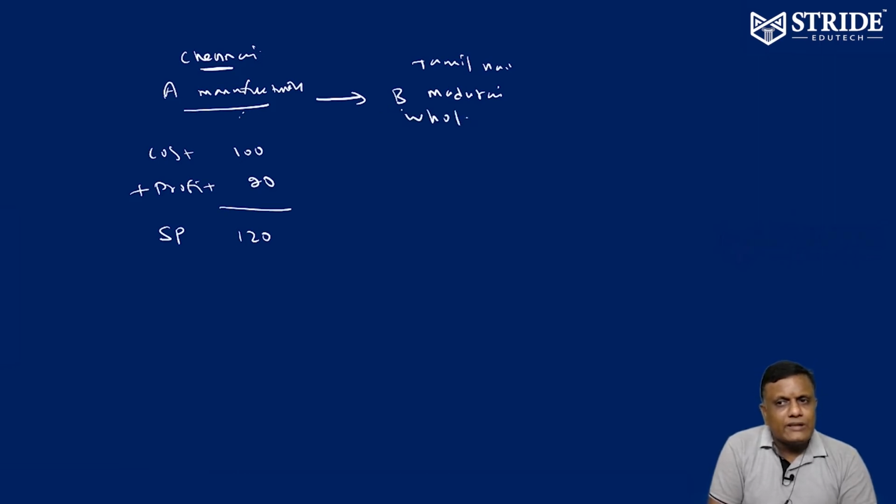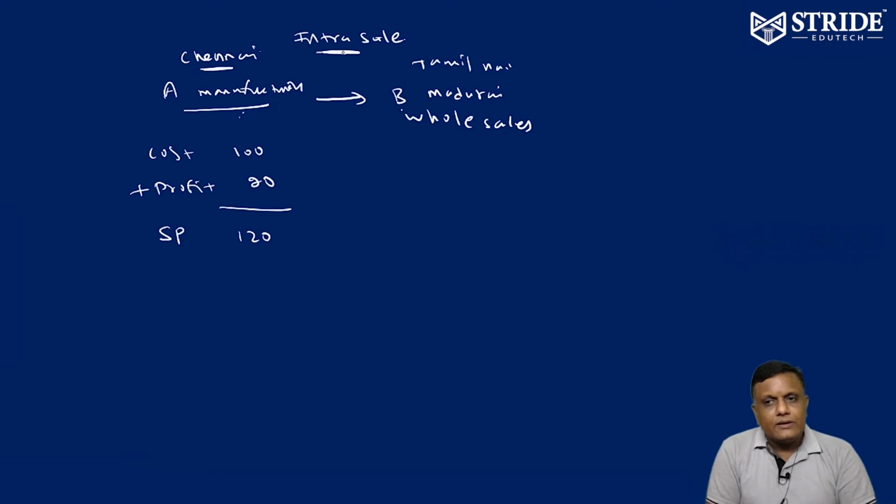This kind of sale is called an intrastate sale. What is an intrastate sale? Within Tamil Nadu you can make a sale, and that is called intrastate. State to state is called inter. Within a state is called intra.